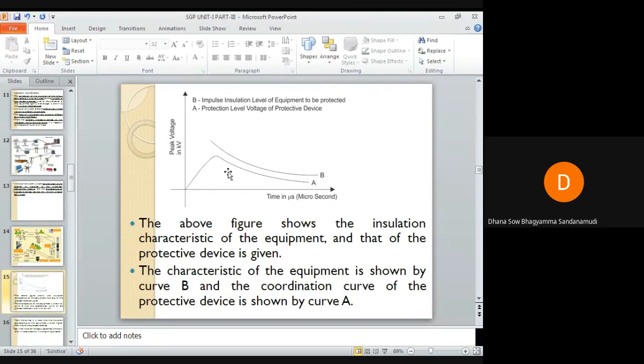In the power system, engineers will not manufacture the protective devices in such a way that if overvoltage occurs, the protective device will not get damaged, because they will start performing their operation. But I am talking in terms of insulation. If the protective device fails to do its operation, because the rating of the protective device is very low and the overvoltage is very high, and it is unable to protect the equipment from the overvoltage, then first the protective device will get damaged. Its insulation breakdown will occur.